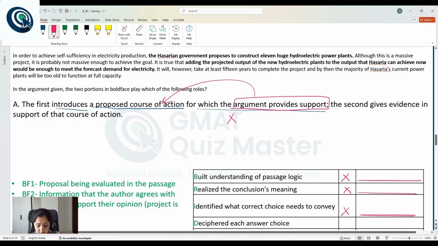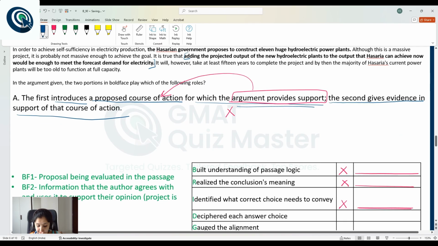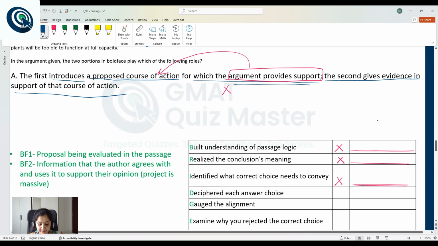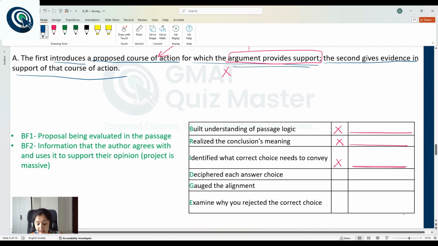Let's read the second boldface description also. The second gives evidence in support of that course of action. So this is kind of correct. The second boldface statement does support why that proposal can work. But choice A is incorrect because of the earlier portion. If you selected choice A, it is one of the easiest choices to be rejected. Still, if you selected it, understand the reason.